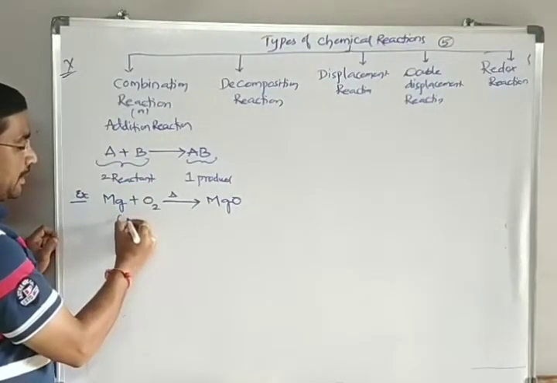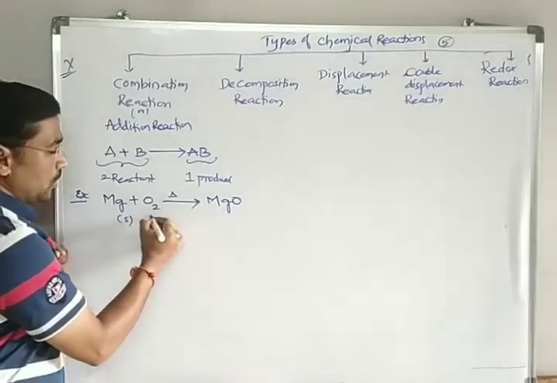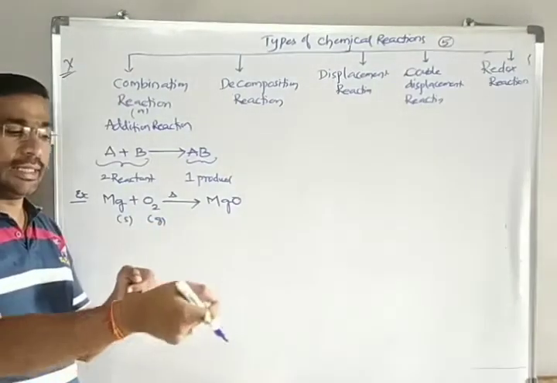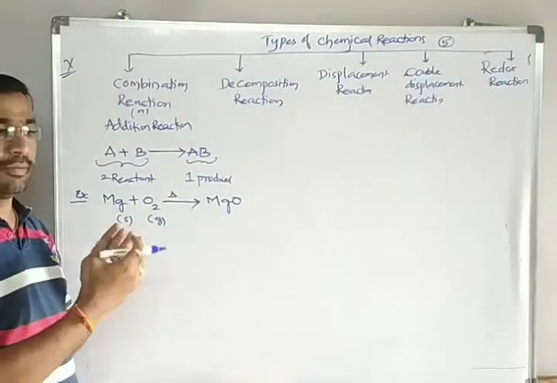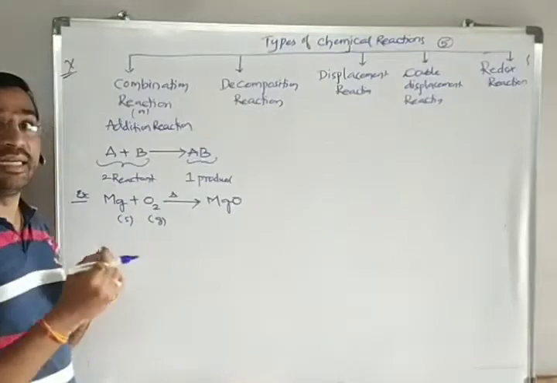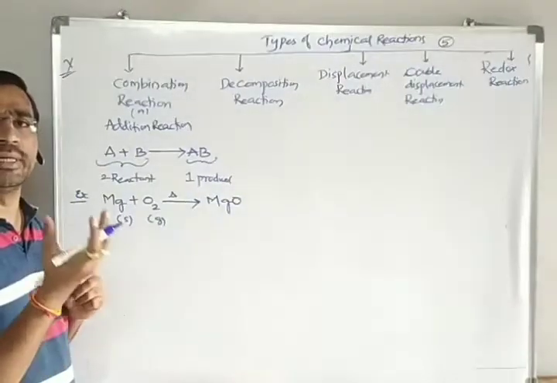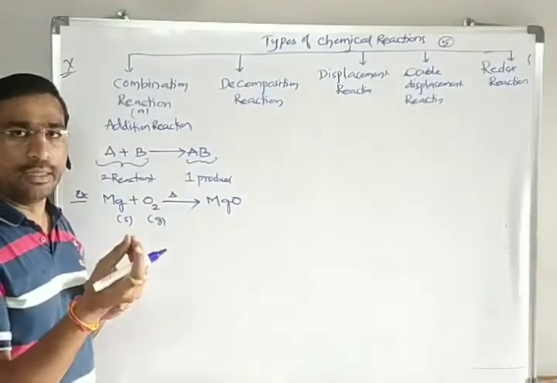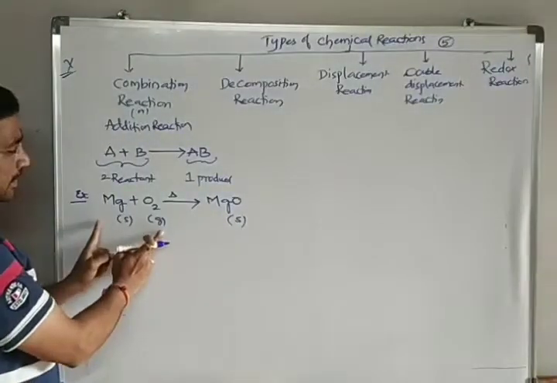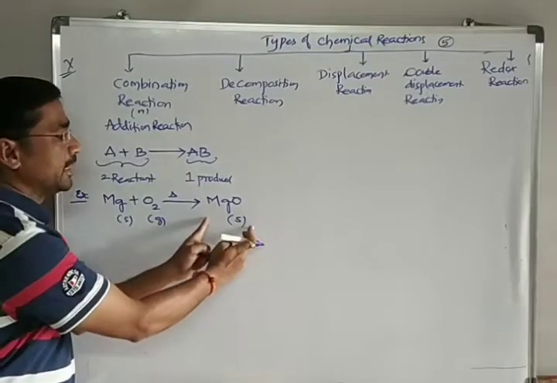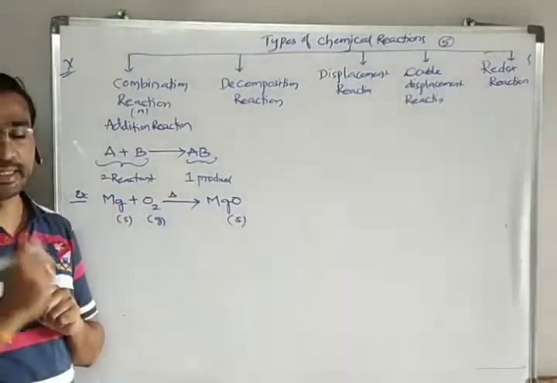This magnesium ribbon is in the solid state, a silver type of solid, and oxygen is a gas. When you heat this ribbon in a direct flame, both of them burn and it gives a dazzling white flame. After burning is completed, you will get a white solid, which is magnesium oxide. You can see here reactants are 2 and product is 1. That's why this reaction is called a combination reaction.